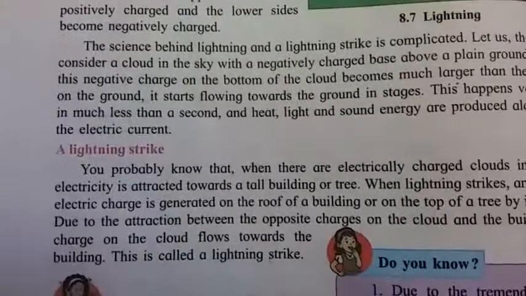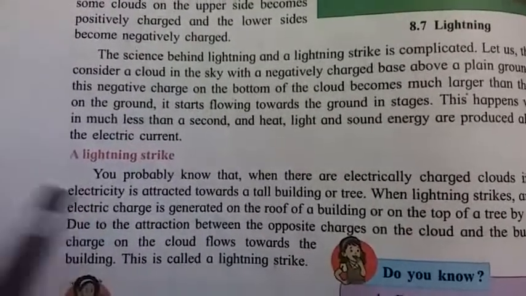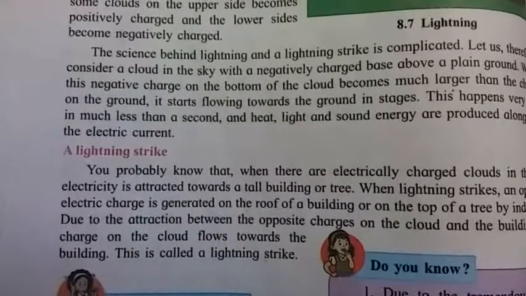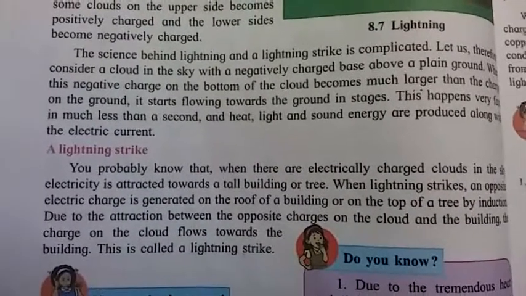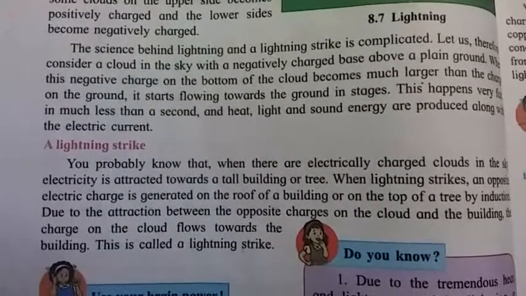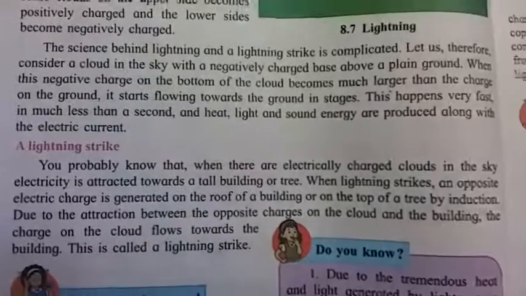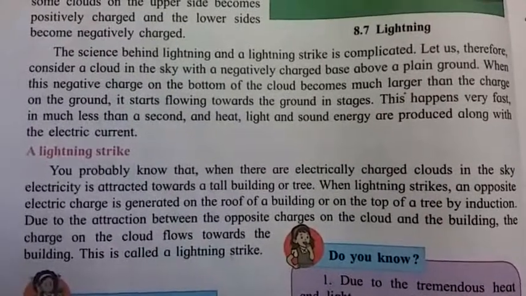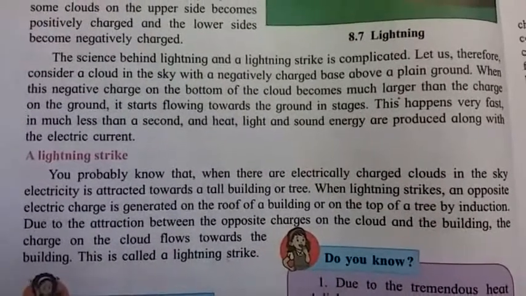Next point, a lightning strike. You probably know that when there are electrically charged clouds in the sky, electricity is attracted towards a tall building or tree.